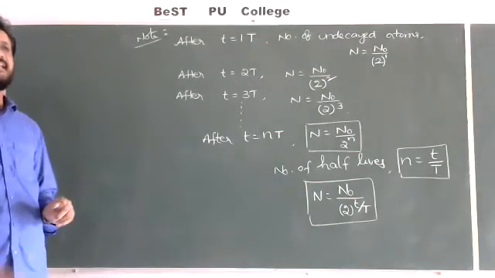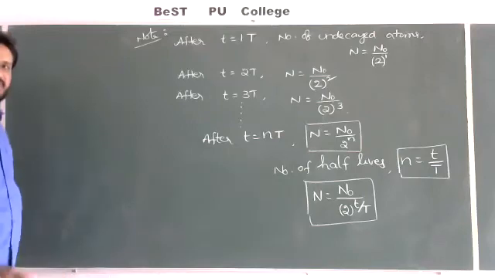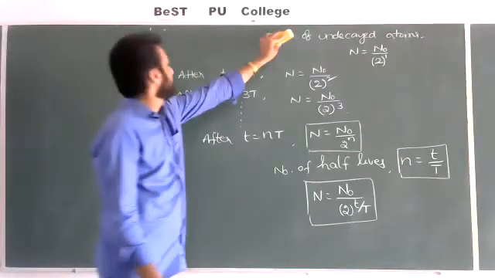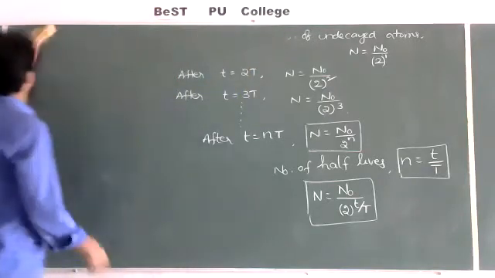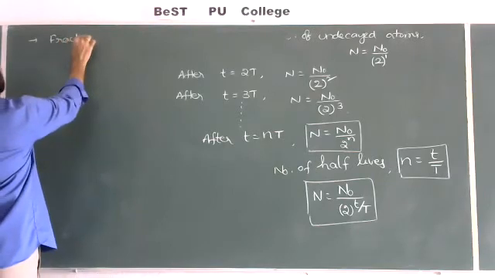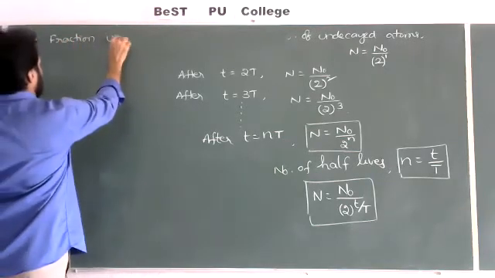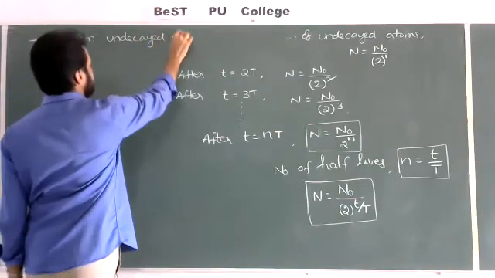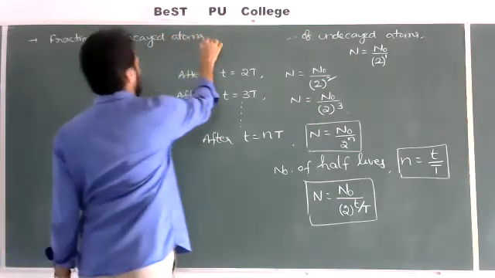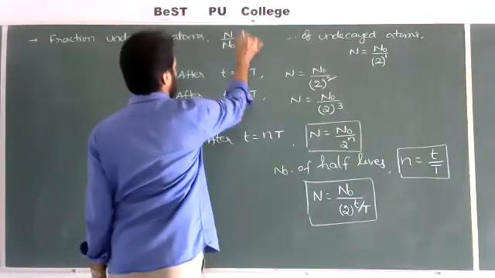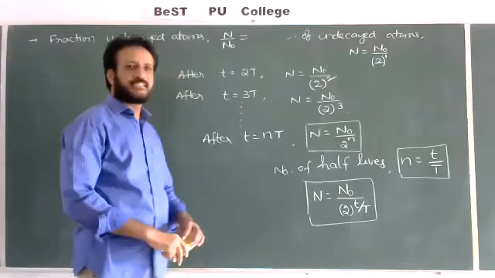Fraction of undecayed atoms. You are writing a fraction. Fraction of undecayed or undisintegrated atoms. Formula: N by N naught is equal to what should you write in this formula?